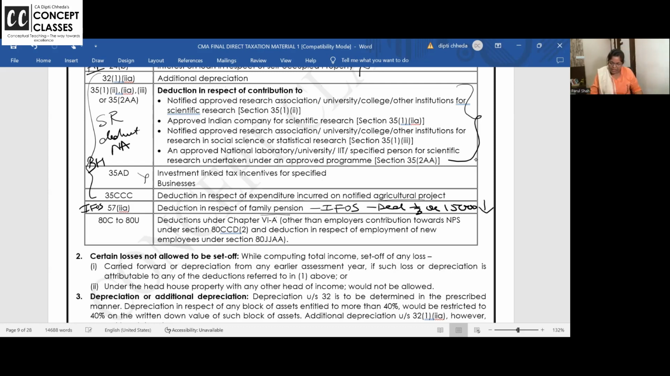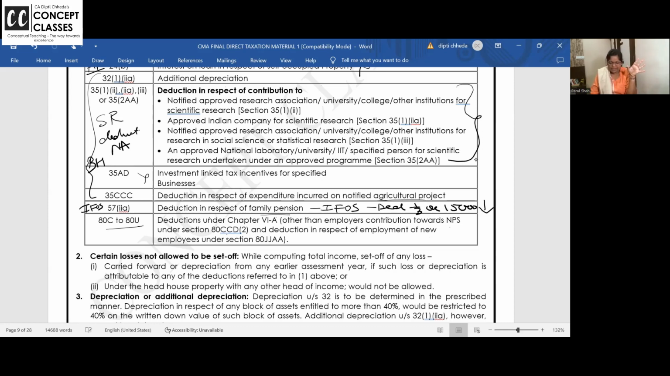Sections 80C to 80U, deduction other than employer's contribution towards pension scheme and deduction for new employment. Once you get your gross total income, dear students, you get huge deductions: PPF under 80C, Mediclaim under 80D, education loan interest under 80E, and so on. You will not get any deduction if you go for alternative tax regime, except employer's contribution to pension scheme.